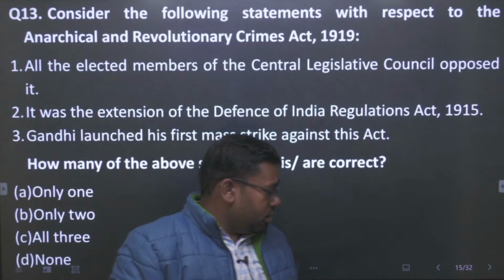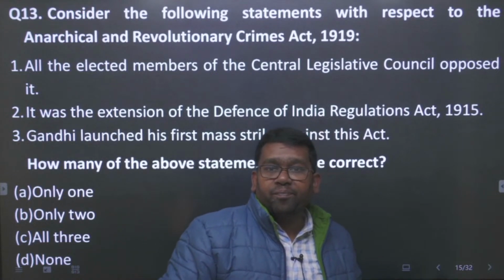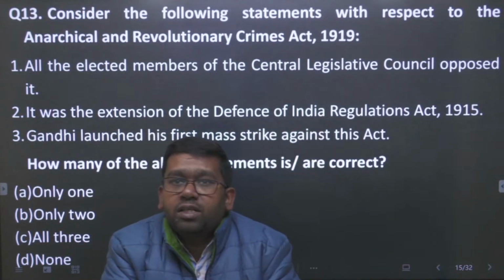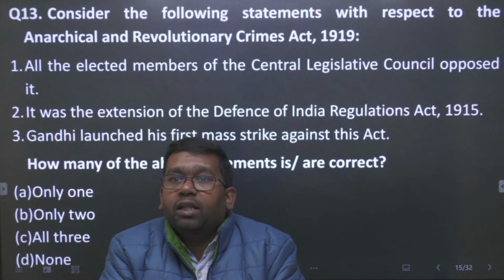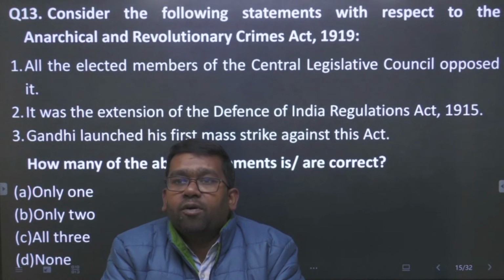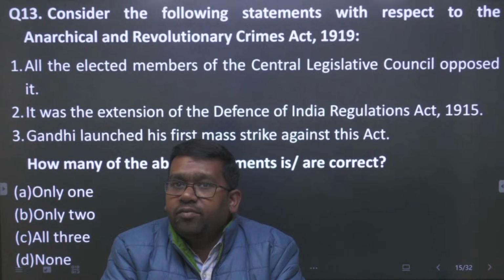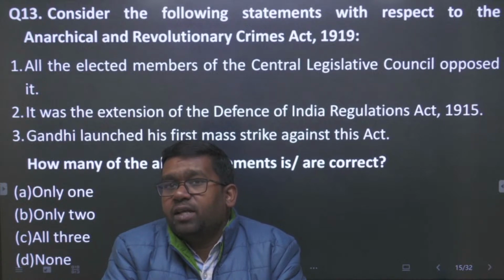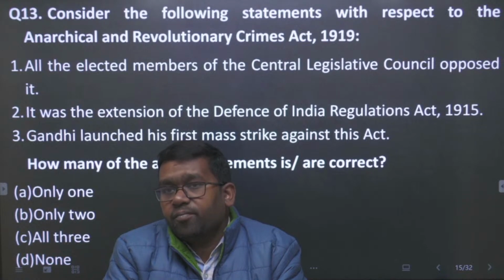The question asks: all the elected members of the Central Legislative Council had opposed it. That is the first point. Second, it was the extension of the Defence of India Regulation Act 1915.